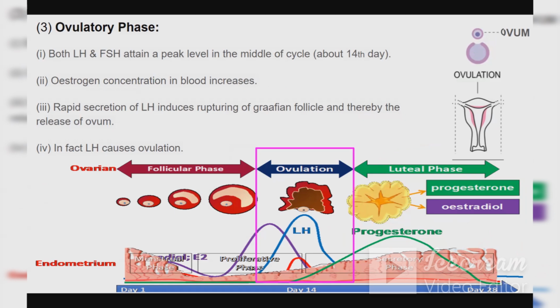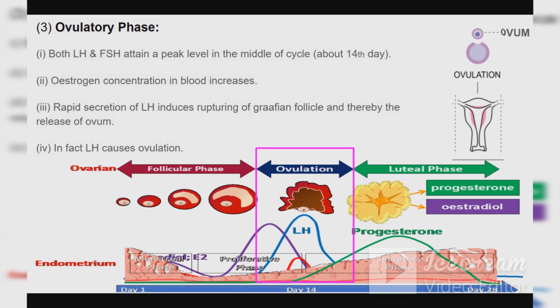So this is a phase when the body is ready for ovulation, and the LH and FSH hormones, that are luteinizing hormone and follicle stimulating hormone, are at peak level. It is about on the 14th day that we are on the ovulation.